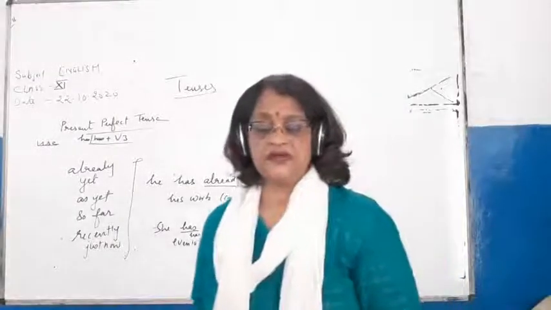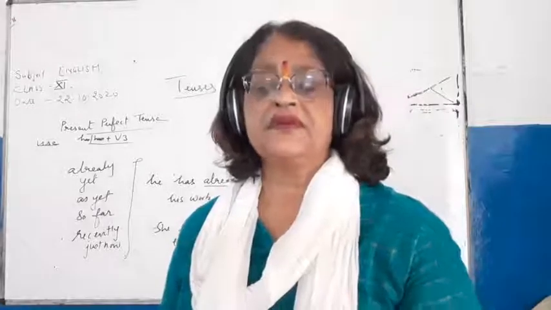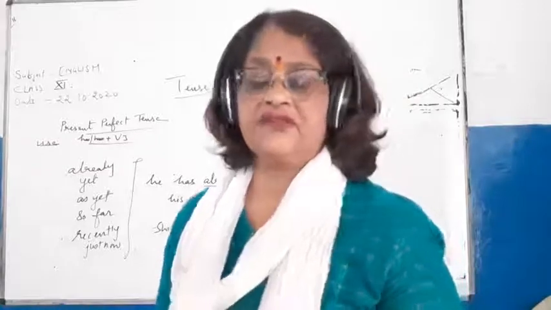So children, this is the case of present perfect tense. Now we will take the sentence structure.